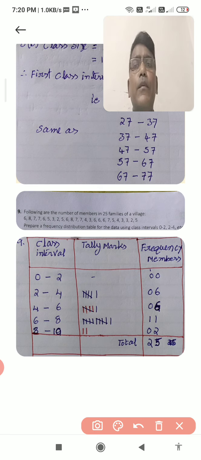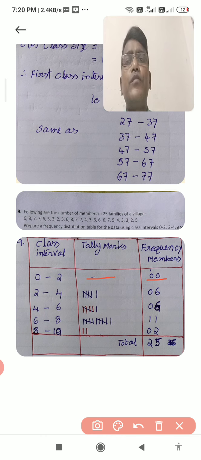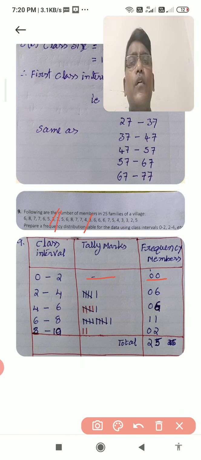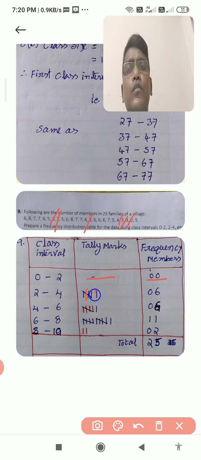Next, for example, for 0 to 2, no numbers are there in the question. If you observe, 0 and 1 are not there in the data, so a dash is given. No observations are there, so the frequency is also 0. Then in 2 to 4, the numbers 2 and 3 you cancel in the given data. For example, 3 is there, cancel, 2 is there, cancel, another 3 is there, cancel, one more 3, and one more 2. You count, there are 6. So I marked tally marks 1, 2, 3, 4 and a cancel for 5, and then I counted and wrote 6.